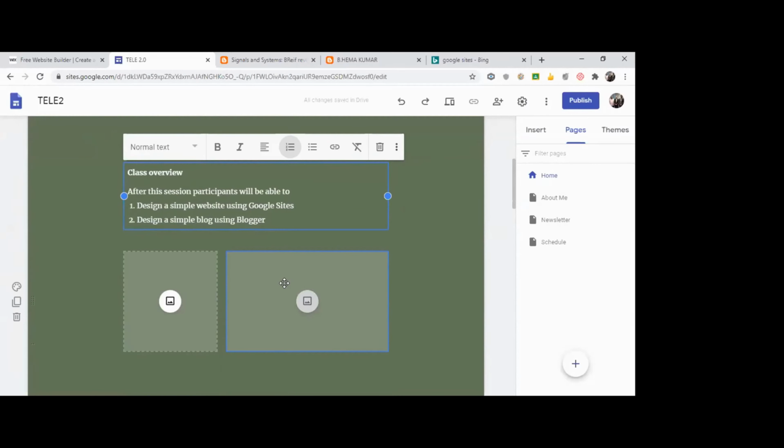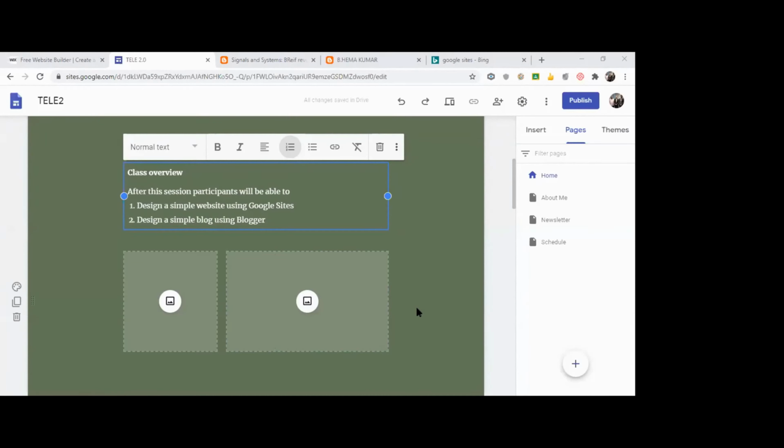It is not mandatory that you need to use a photo. There are some general rules in any website. Always don't use very flashy things, very big images that will take more time to load. Always try to use simple images or images that are very much required. Suppose you have a very big photograph. The photograph size will be very large. It may be about 1 MB, 10 MB. So it will take more time to load.